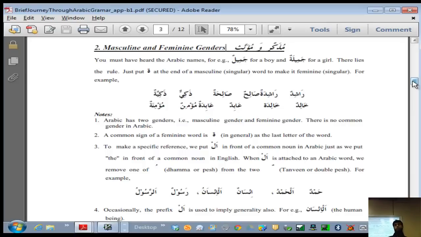In English, for example, one technique is that you add -ess. You have actor, actress. That's one of the techniques in English. One of the common techniques in Arabic is that you add this round ta. This ta is for female. There are other techniques as well, but remember, we're learning one technique at a time, the most important one first and then the less important ones. So what's the importance of this technique?